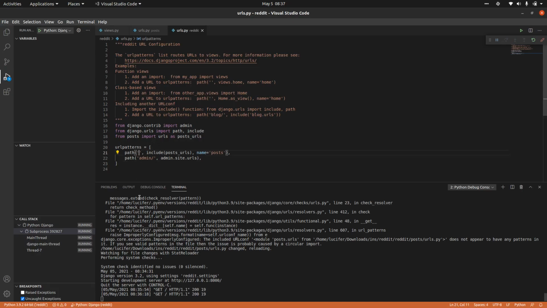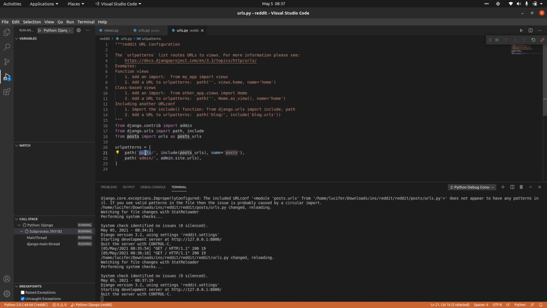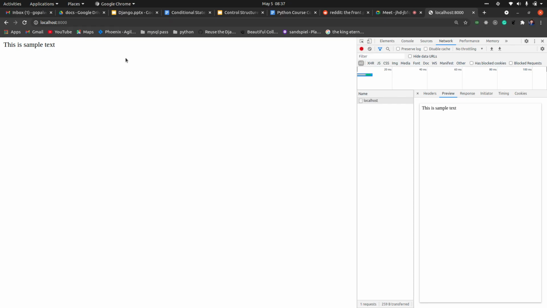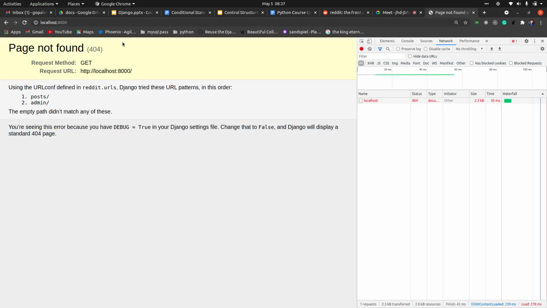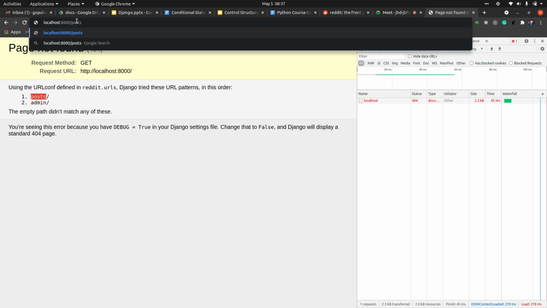First thing, we will create one more name here. Similar to admin, we have our posts. When you run this again, you can see that this particular page is not there now, because we created our index function to run at this particular position. So you have to give /posts.